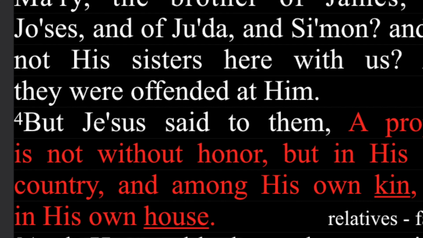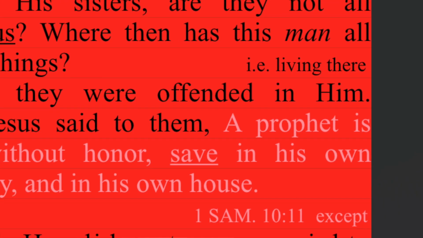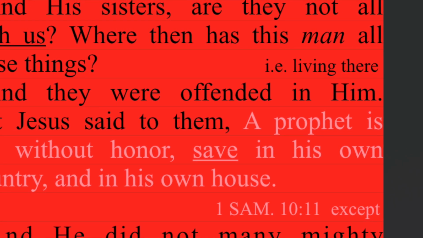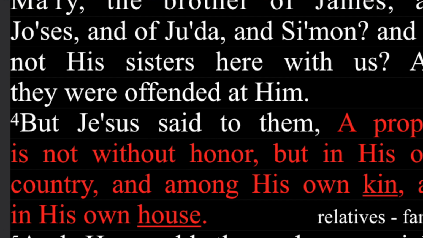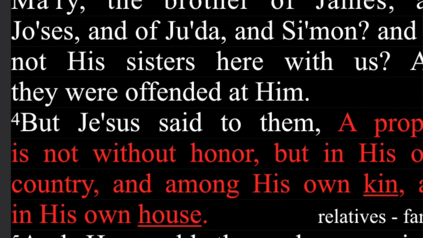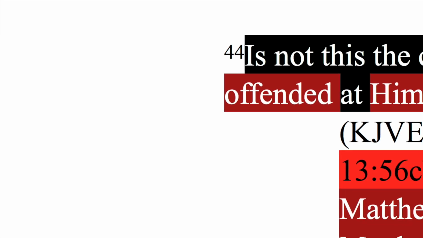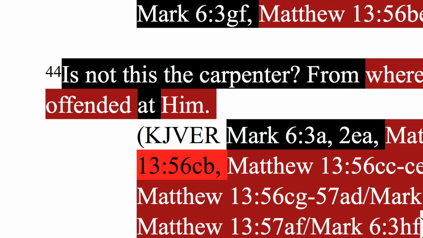So I think that's what I'm going to put. They were offended at him. Or they could be offended in him. Yeah, it's because of what he was doing. No, I'm going to put at him. I think that's more appropriate for the times today. And to be honest, I don't really understand. They were offended in him. That doesn't quite fit. I like this more. They were offended at him. So at is only in Mark. At. And then both him.